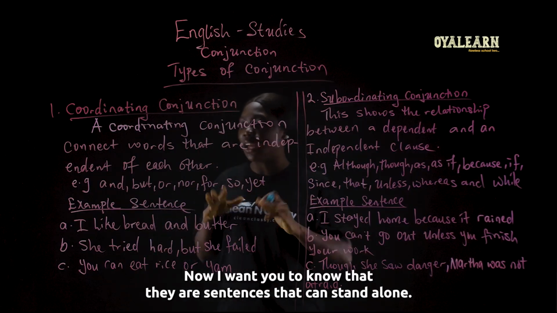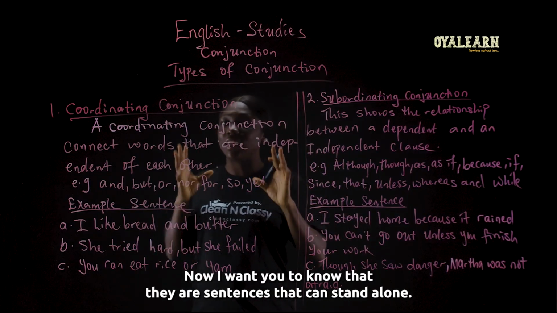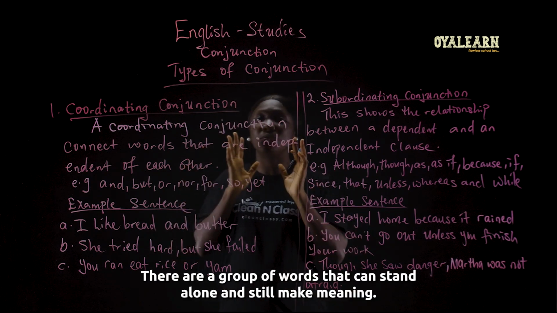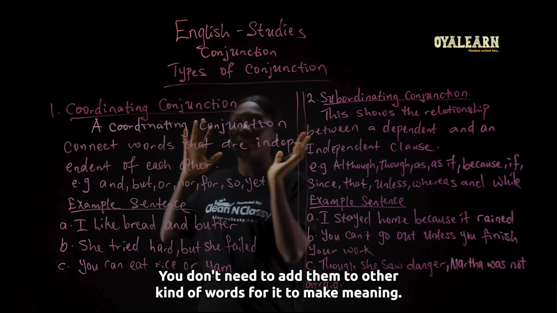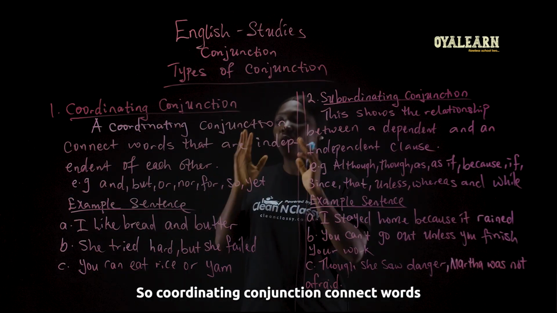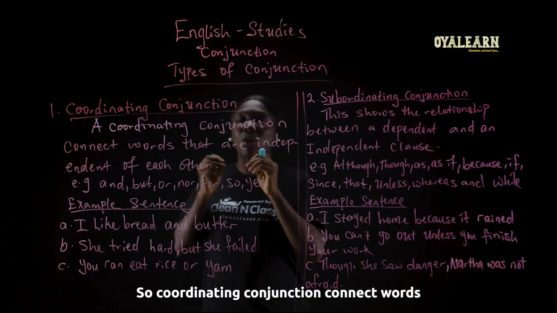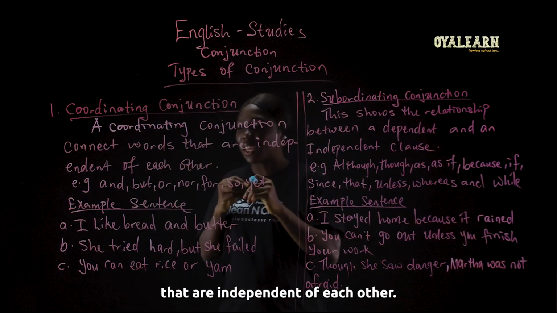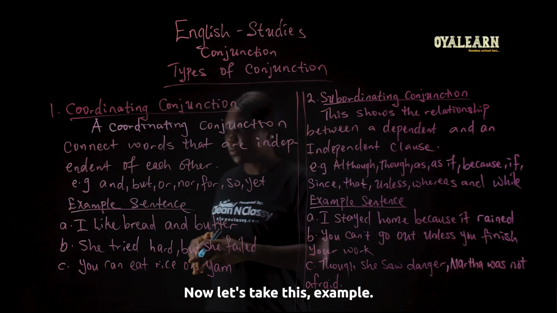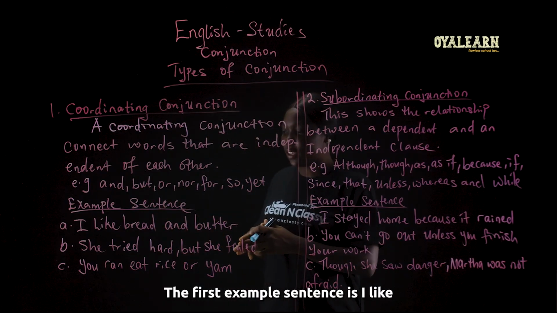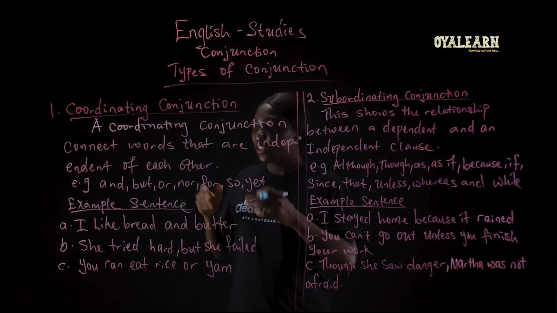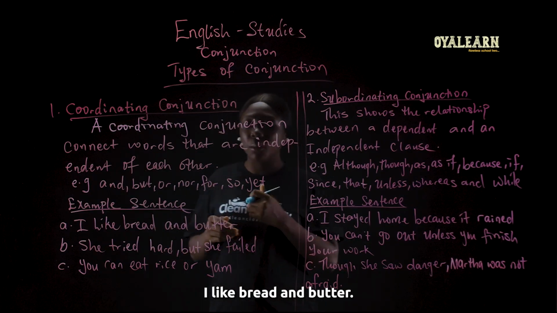Now I want you to know that there are sentences that can stand alone. There are groups of words that can stand alone and they still make meaning. You don't need to add them to other kinds of words for them to make meaning. So a coordinating conjunction connects words that are independent of each other. Now let's take this example. The first example sentence is, "I like bread and butter."